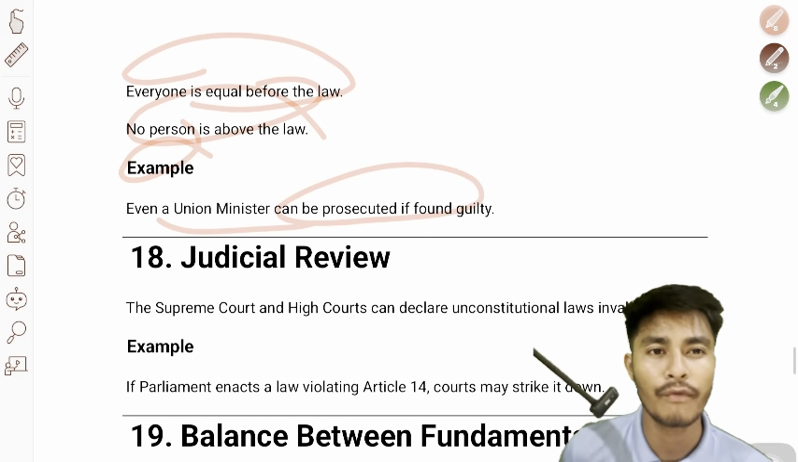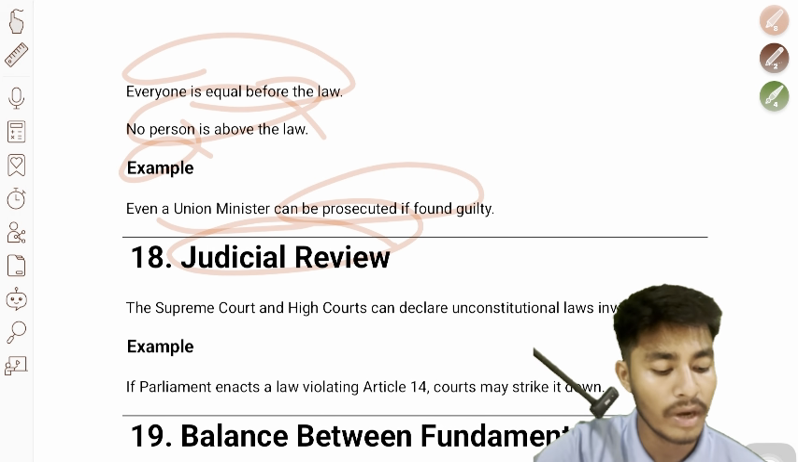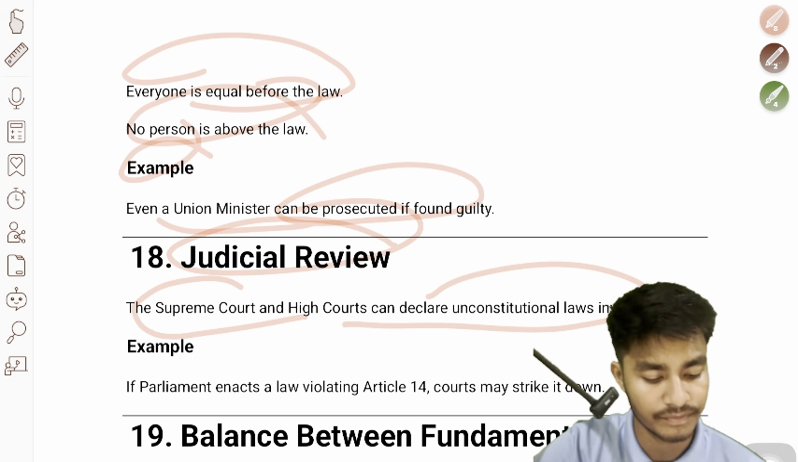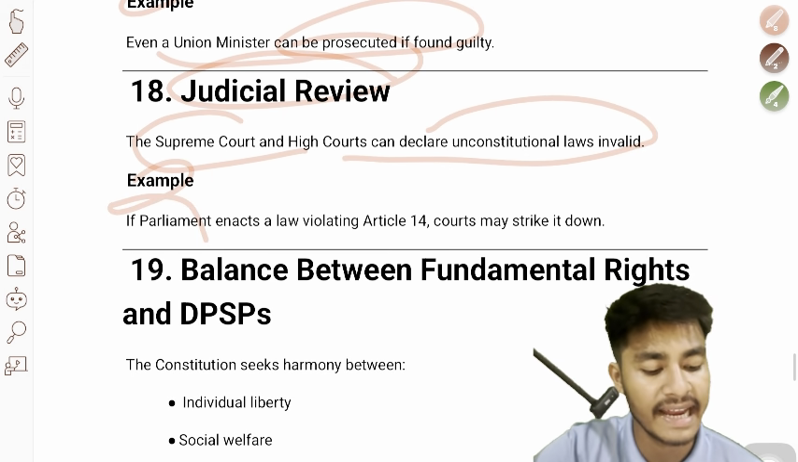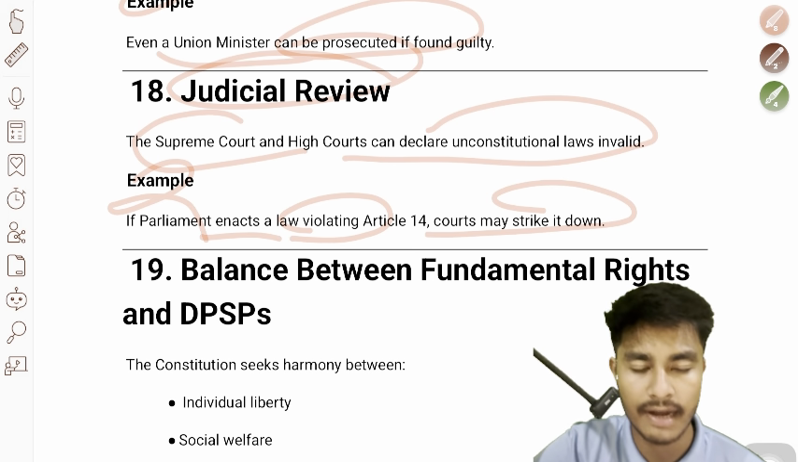And the 18th number, we'll move to judicial review. The Supreme Court and High Courts can declare an unconstitutional law invalid. Example, if Parliament enacts a law violating Article 14, courts may strike it down.